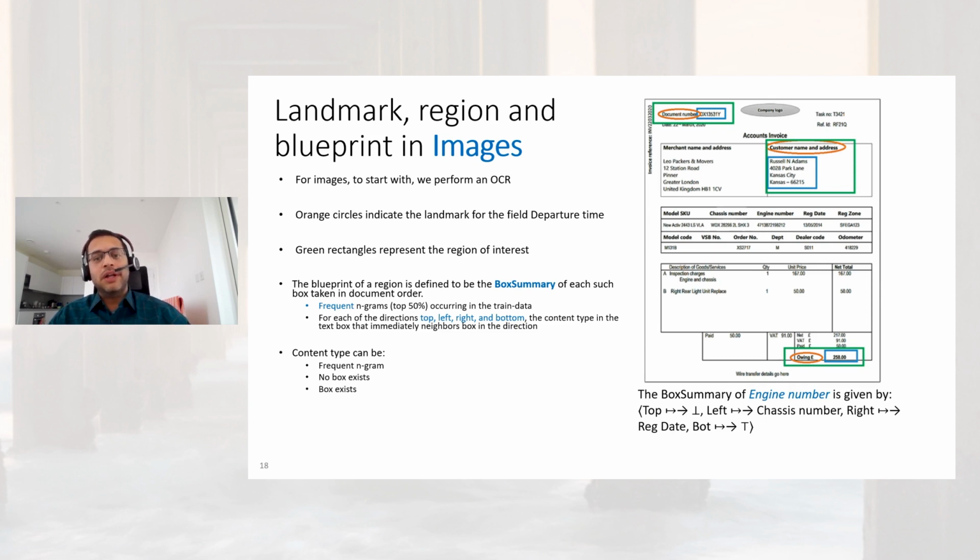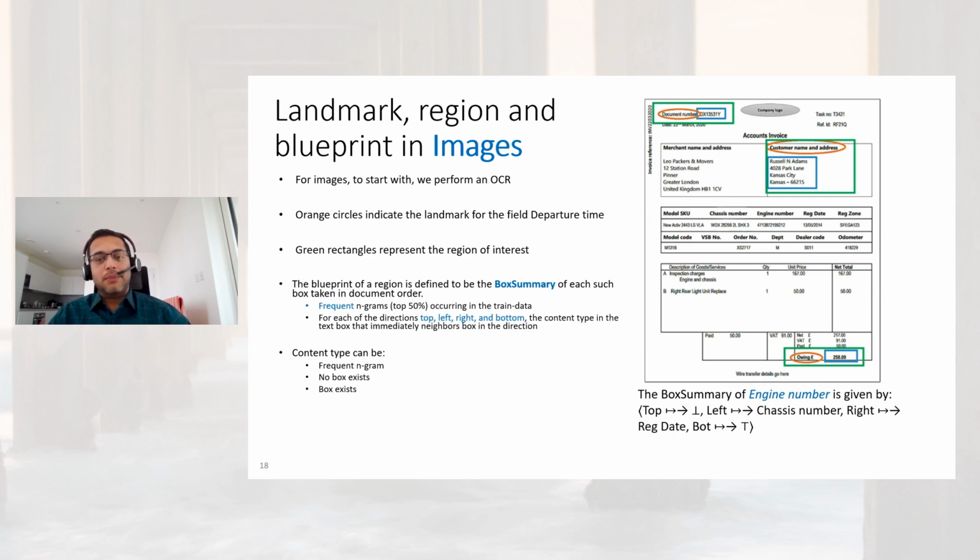In HTML, owing to the explicit tag structure, we could compute a region blueprint easily. In images, this is much more nuanced. We express the blueprint of a region in images using what we call the box summary, which consists of the neighborhood information for a given box and the frequent n-grams.